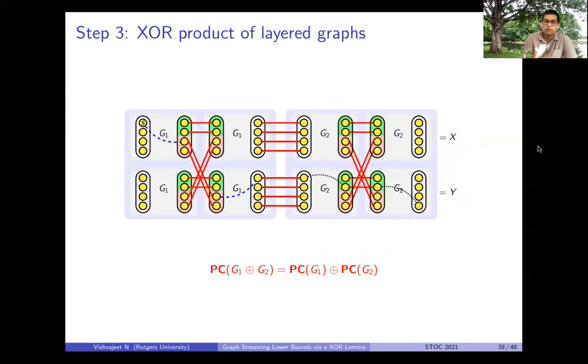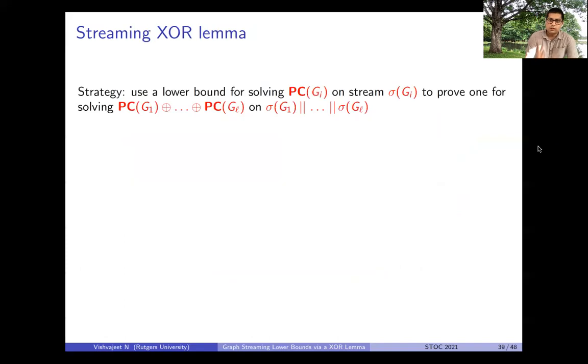And now we define what is called an XOR product of layered graphs. What it does is it takes a large pointer chasing instance and breaks it up into an XOR of smaller pointer chasing instances. Once we do that, our job becomes to use this XOR product and a lower bound on these smaller pointer chasing instances to prove a lower bound on the XOR of pointer chasing of these instances.